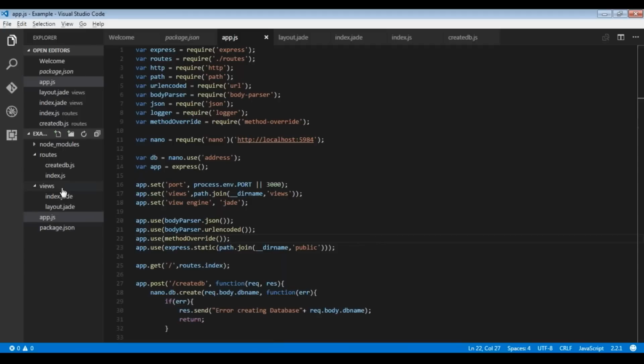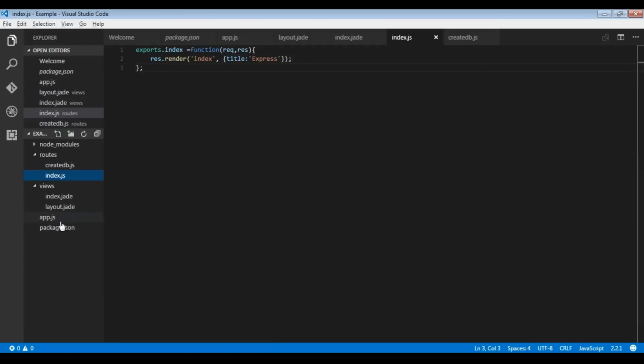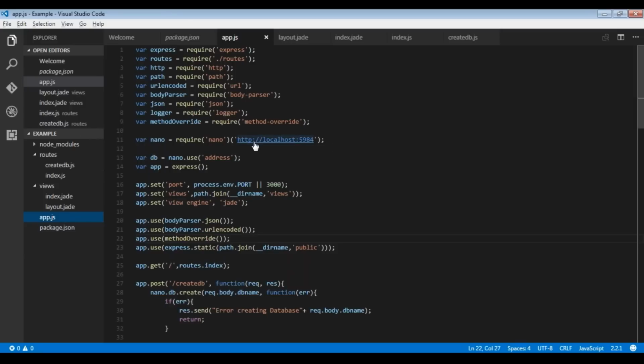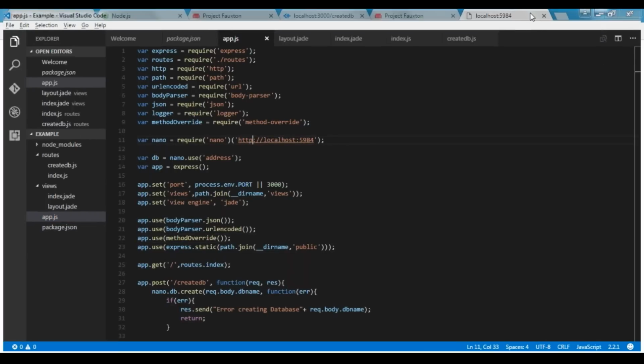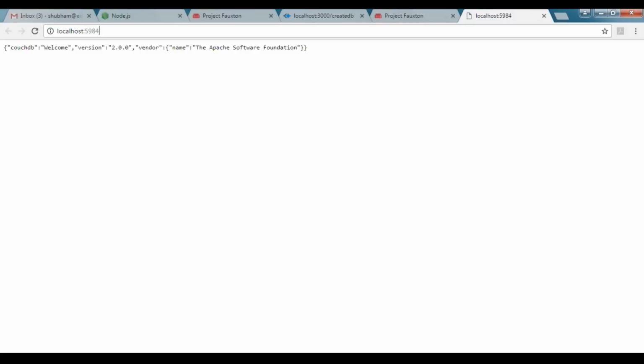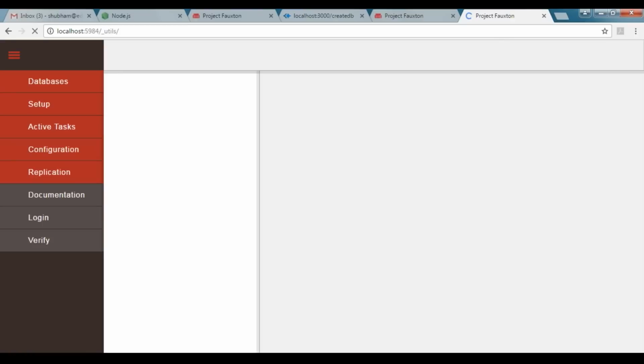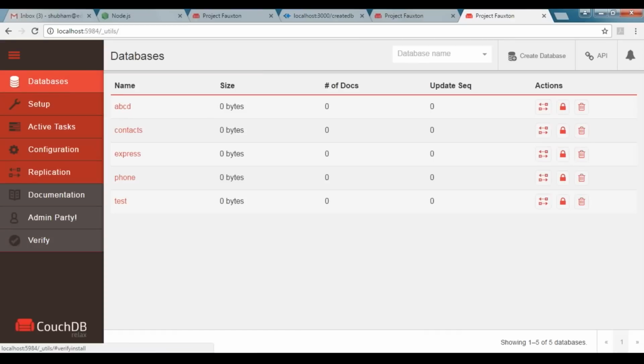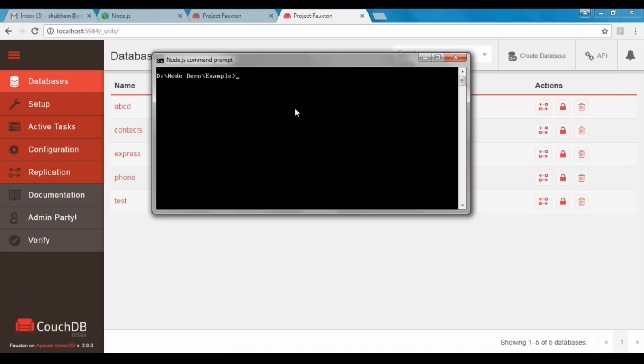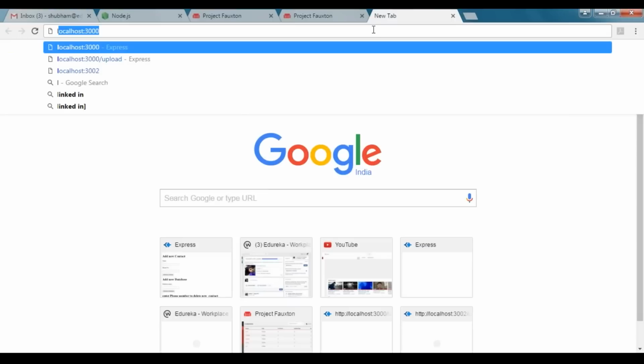So now that we have created our app, we'll go to the CouchDB address so that we can see the CouchDB. The address is localhost:5984. Then we'll add _utils so that we can view the tables, and these are the tables present inside our CouchDB. So we'll now quickly go and execute our application. For that we will use node app.js, which is the main file. And now you can see that the Express server is listening on port 3000. So now we'll go to localhost:3000.